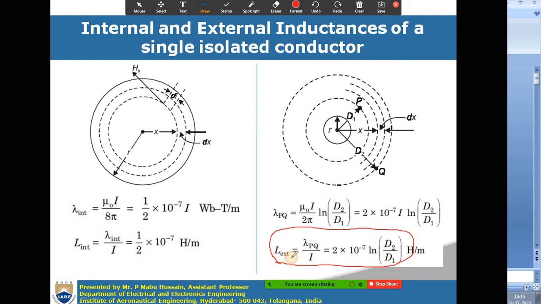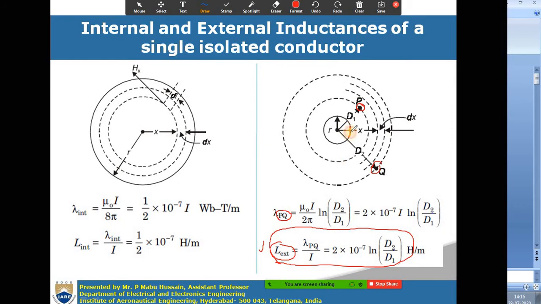This external inductance is due to the flux linkages between points P and Q only. So between the points P and Q, these are the flux linkages and the corresponding inductance.